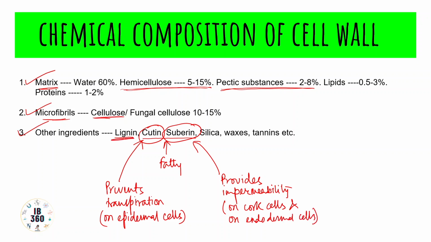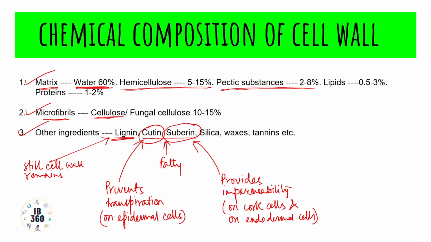Lignin reduces the water content of the matrix. We see that the matrix has 60% water. So lignin reduces the water content of the wall matrix and increases its hardness. However, water permeability is not fixed. The cell wall remains permeable to water.